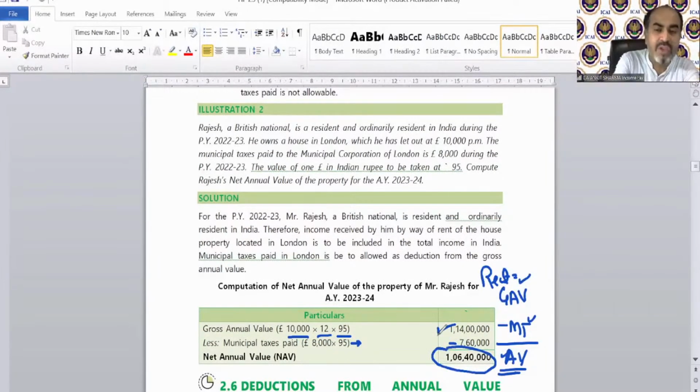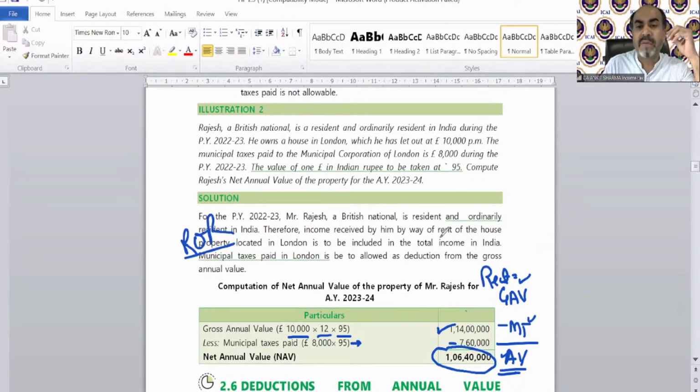I am just explaining that the provision will remain the same, whether you have a property in India or outside India. This is the same provision which is applicable for any house property situated in India as well. So there is nothing to do. You just need to convert that into Indian currency, and that is simple. So the solution says, for the previous year 22-23, Rajesh, a British national, is a resident and ordinary resident. So he is a ROR.